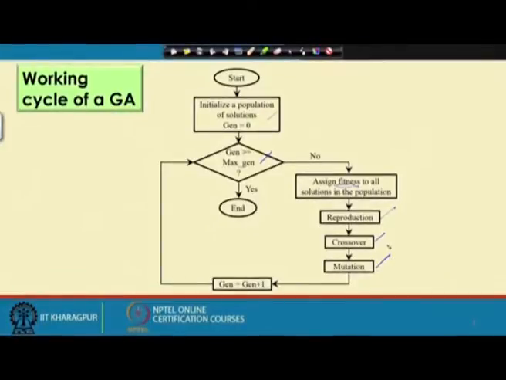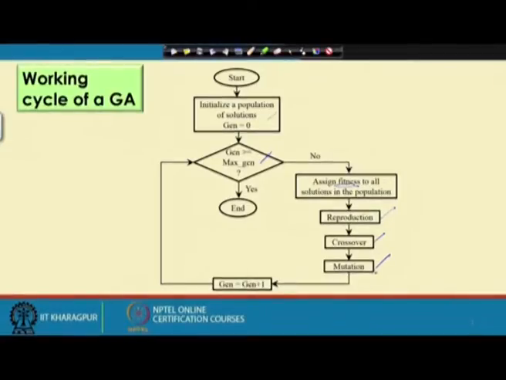Now, once you have got the children solutions, there will be some diversification of the properties, and we take the help of another operator, that is called mutation. Now, in biology we use the term mutation just to indicate a sudden change of parameters, and here artificially we try to copy the concept of biological mutation in genetic algorithm to get some advantage, particularly whenever the solution is going to get stuck at the local minima. This particular thing I will be discussing in much more detail after some time.